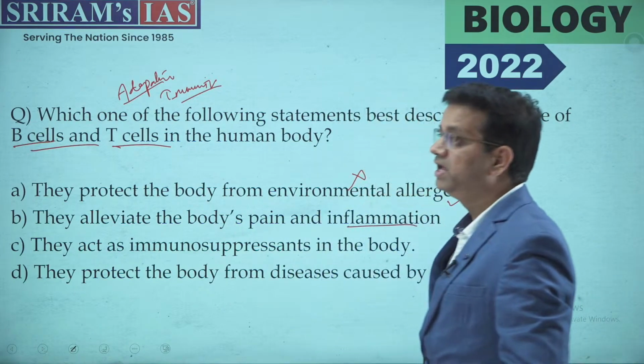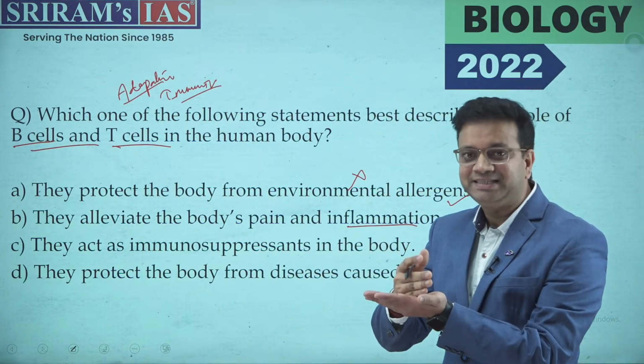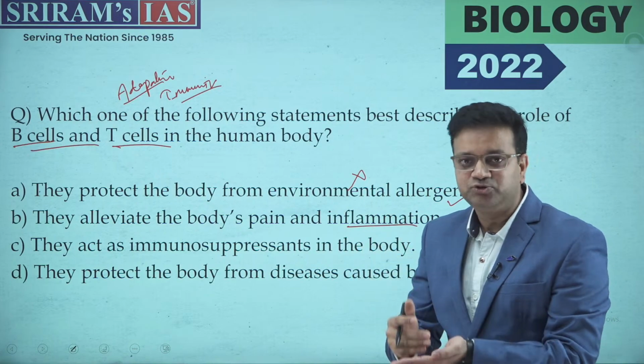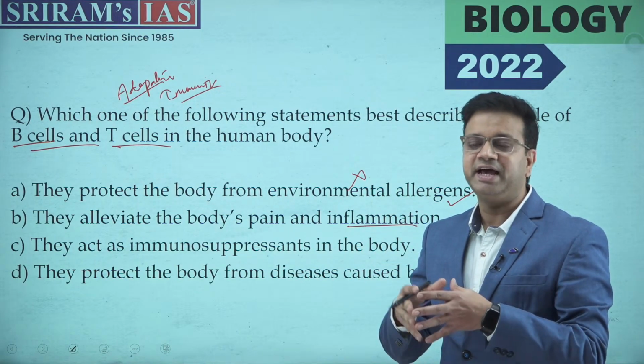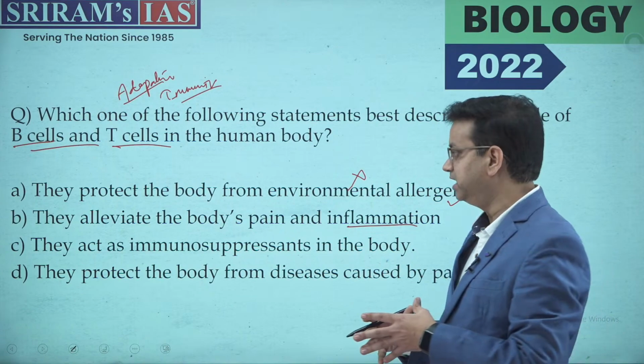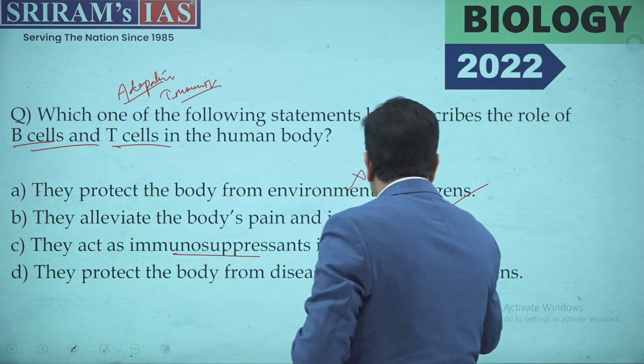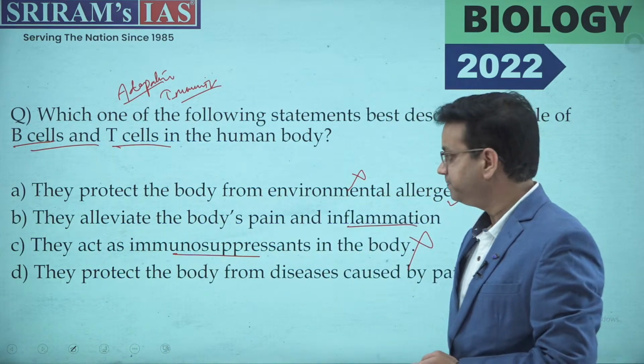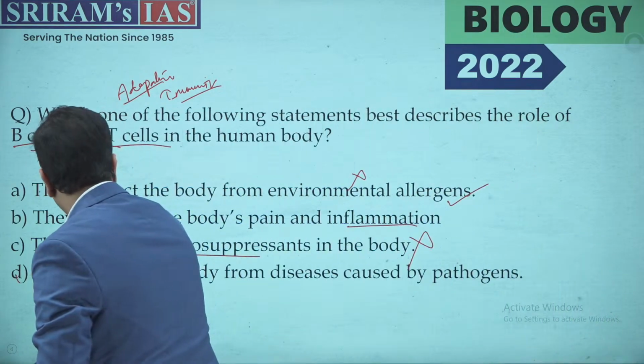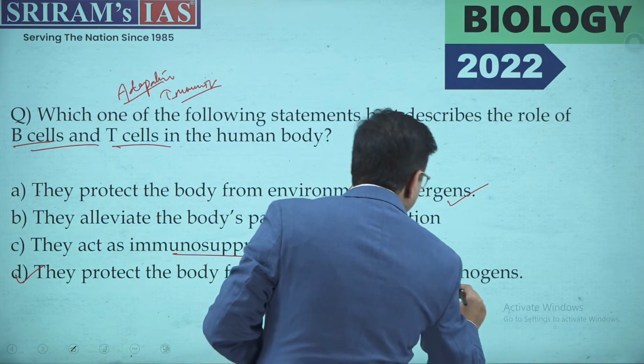Now this is something, when it comes to the part of B cell and T cell, they actually function as immunity. They are actually boosting the body's immunity on a large scale. Now they act as immunosuppressant in the human body. Absolutely not. This is not the correct one. Now the last is that they protect the body from disease caused by pathogens.